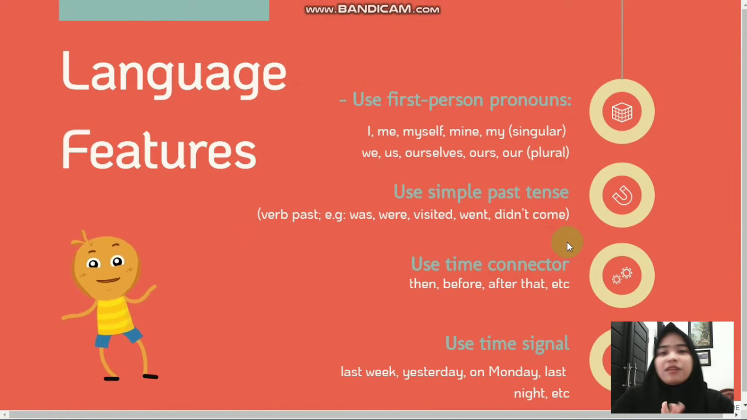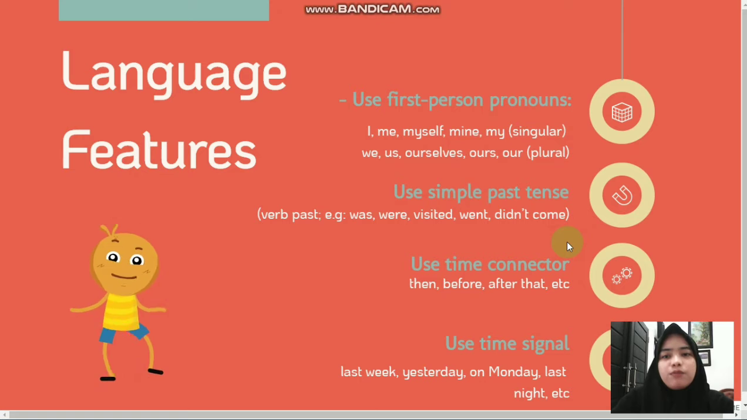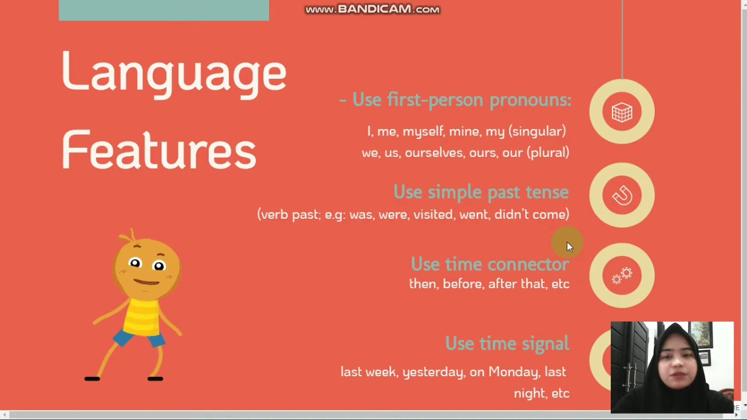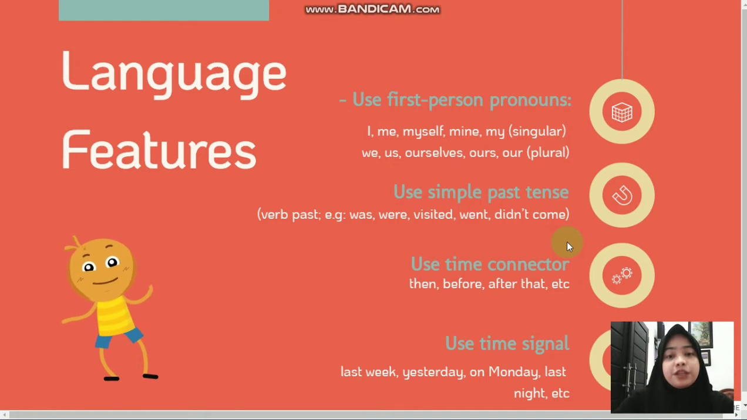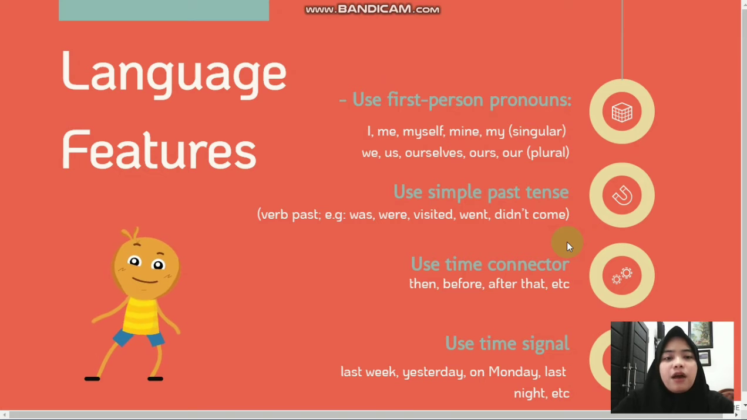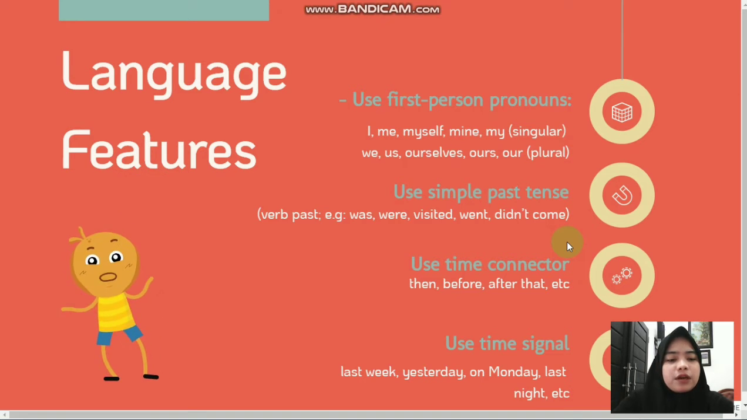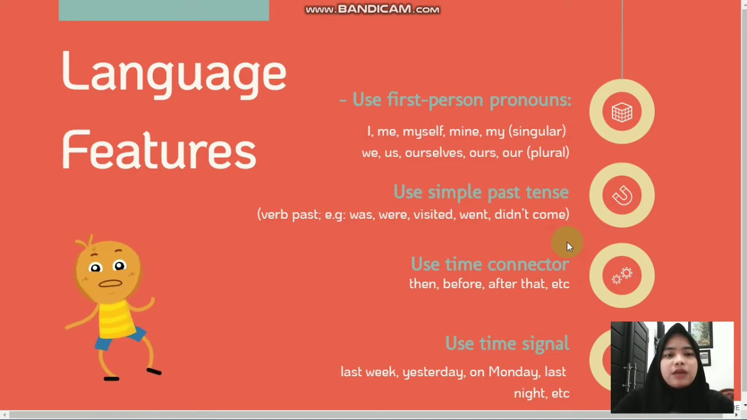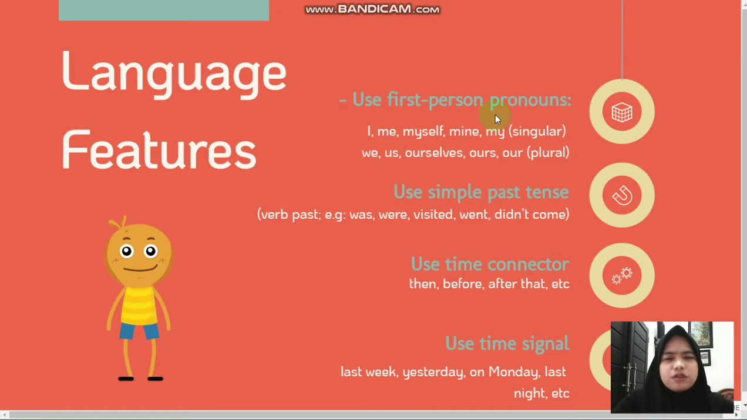The second important thing to know before we start writing a personal recount text is language features. There are 4 main language features in personal recount text. The first one is to use first person pronouns. For the singular, you can use I, me, myself, mine, and my. For the plural, you can use we, us, ourselves, ours, and our.